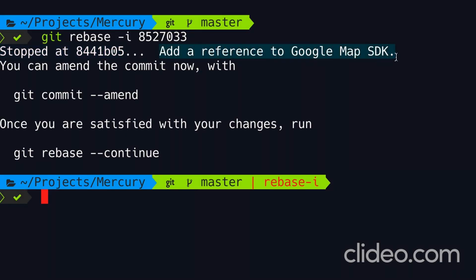Add a reference to Google Map SDK. Because we told Git that we want to edit this commit, Git stopped here. Now we have a chance to amend this commit. So we're going to make the necessary changes, then amend this commit and continue with the rebase operation.